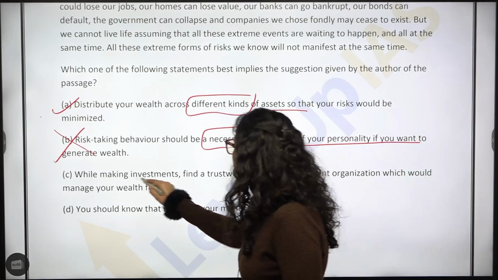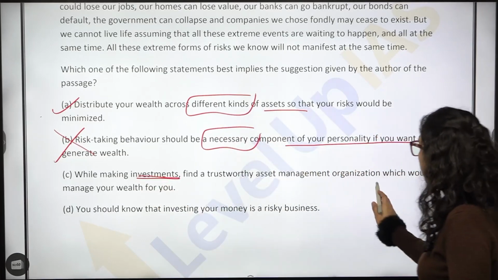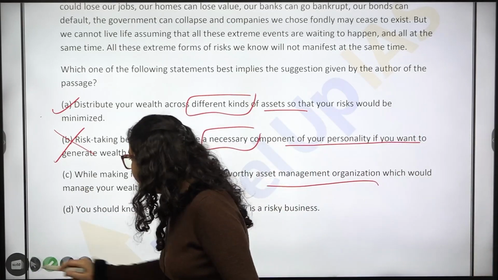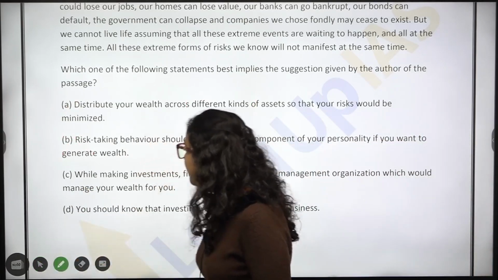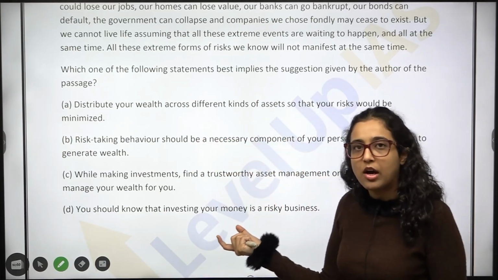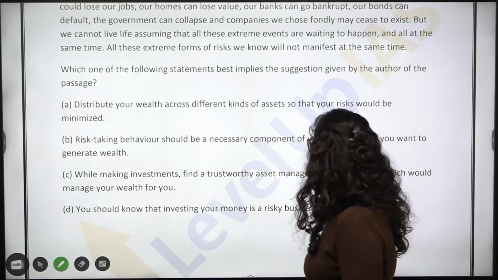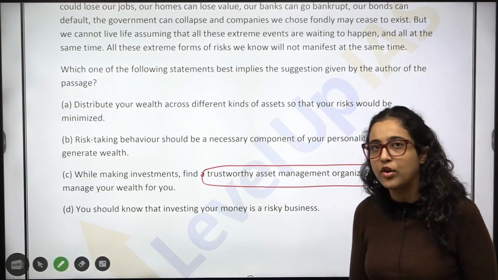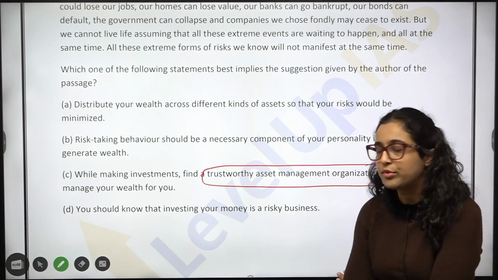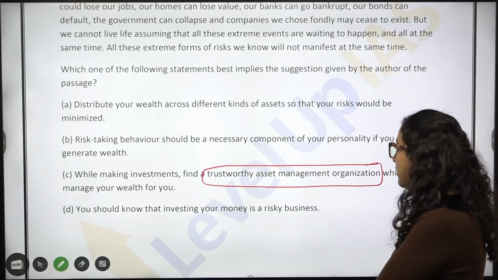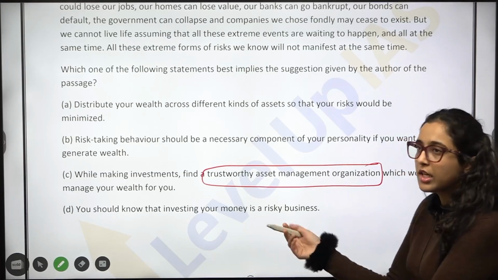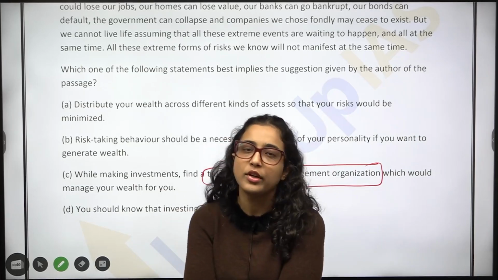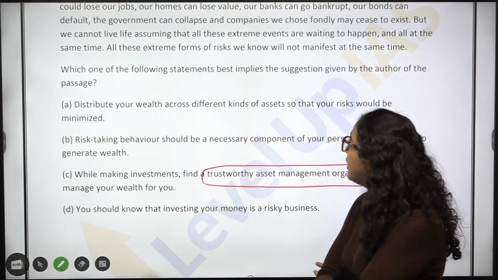While making investments, find a trustworthy asset management organization which would manage your wealth for you. Now again, this can be our answer. Okay, this is a favorable option: when you are investing, you find a trustworthy asset management organization which can manage your wealth for you. This can be one of the options. You should know that investing your money is a risky business. Again, this can also be. You should know, obviously, you are investing. Investments are prone to risk also. So it is a risky business. You should know. But